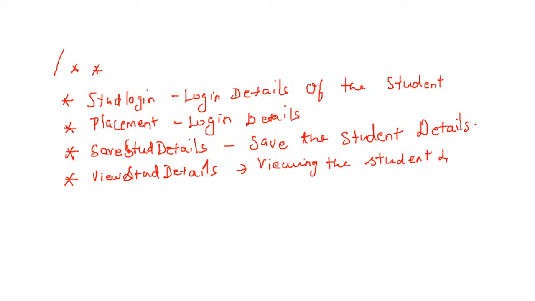It just provides an elaborate description about what the different classes are. As I was telling you, what is the use of this kind of documentation comment? Just by looking at this, I can understand. When a third person comes in, after a person has developed a project, when some unknown person comes in, just by looking at this he can understand what all the different modules involved in the project are and what all the different activities are.